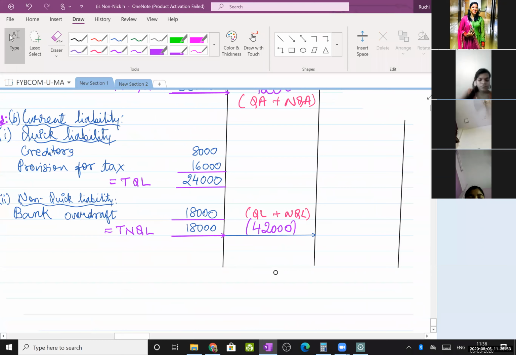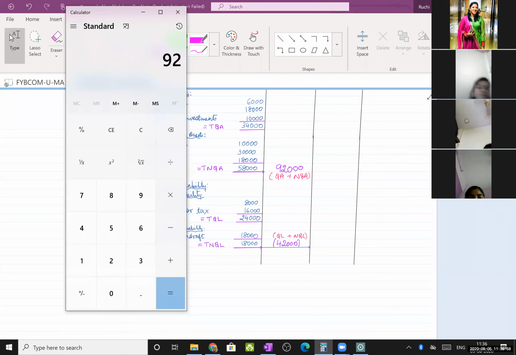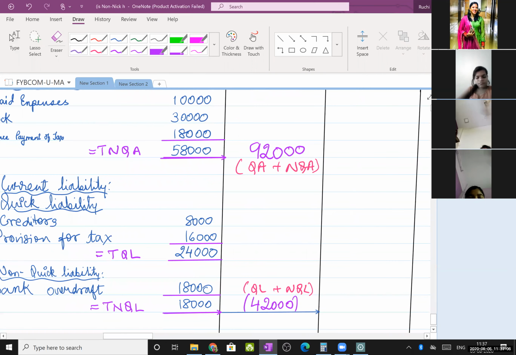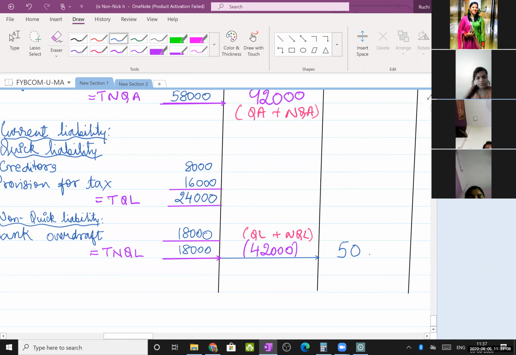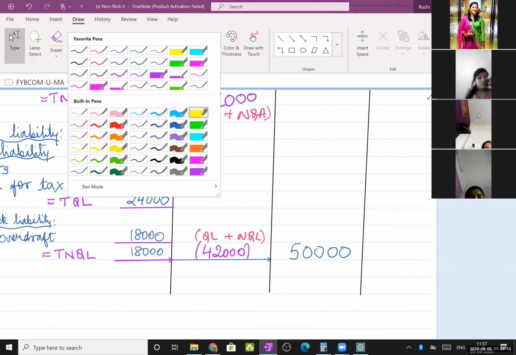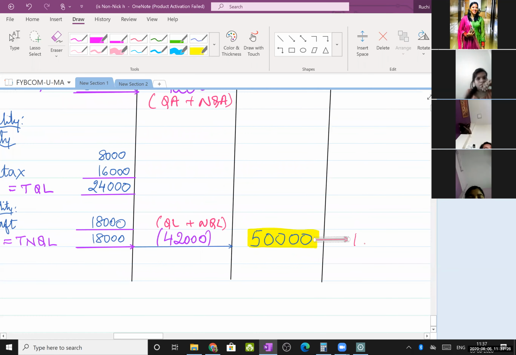So 92,000 minus 42,000. How much is it? 50,000. So write it here, 50,000. Okay, so this is my working capital. This is known as working capital.